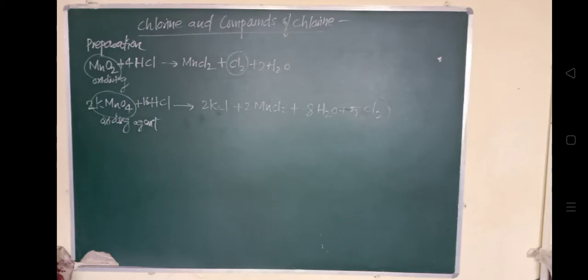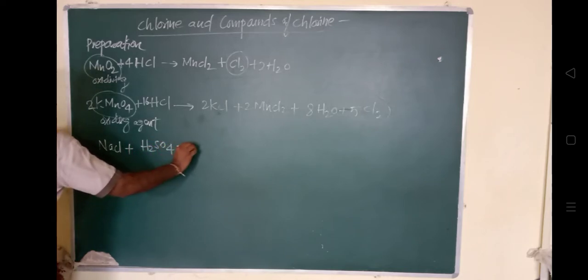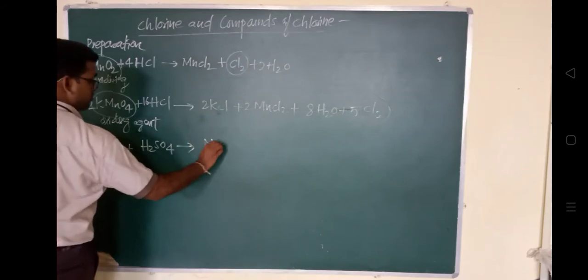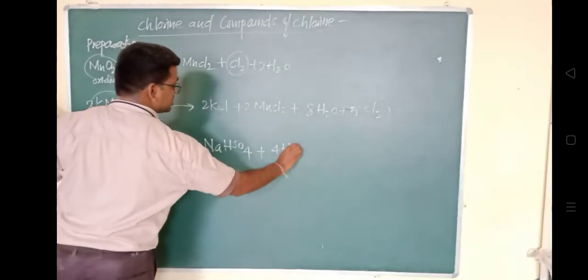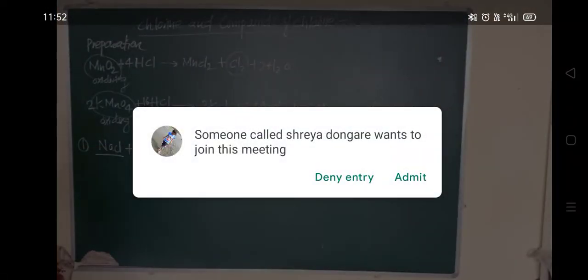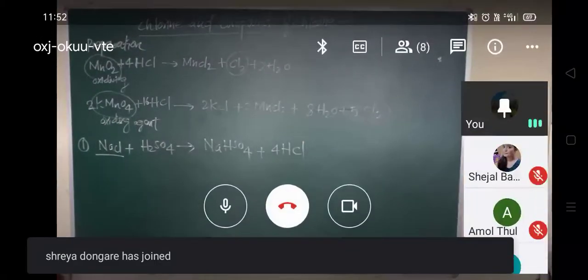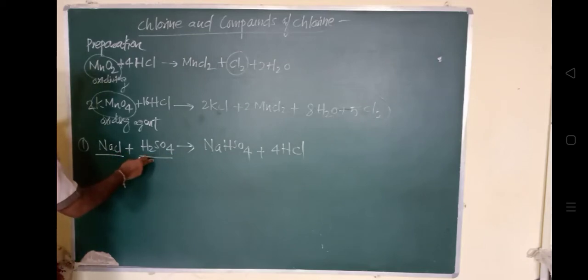When sodium chloride is treated with concentrated H2SO4, this will give rise to sodium hydrogen sulfate, NaHSO4, and HCl. This method is a two-step method. In the very first step, NaCl plus H2SO4, when sodium chloride is treated with concentrated H2SO4, gives hydrochloric acid.